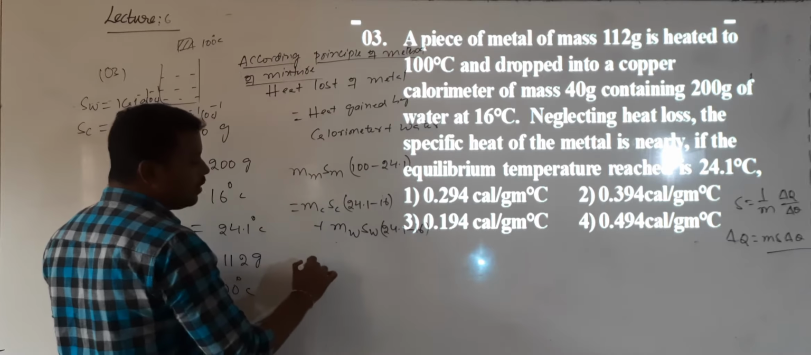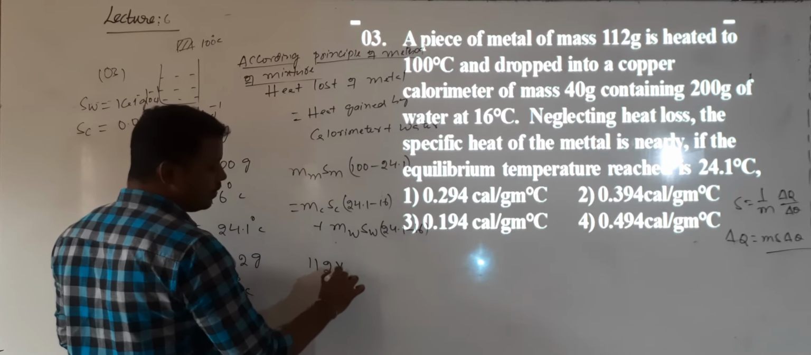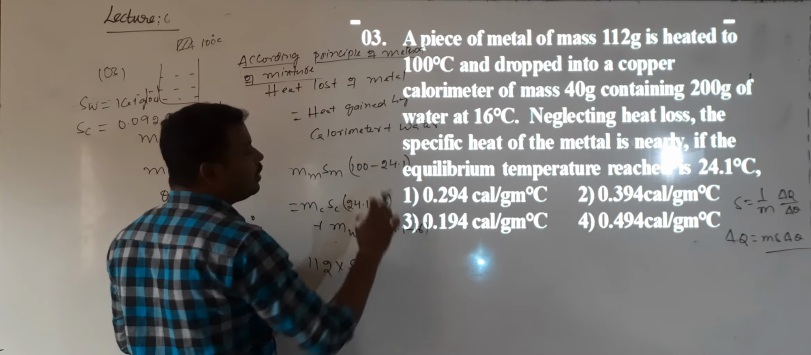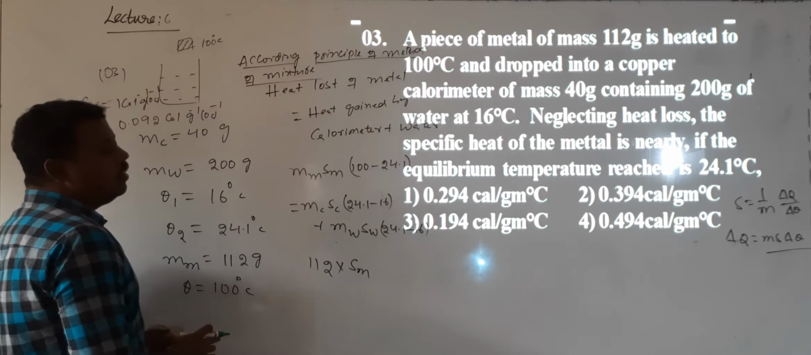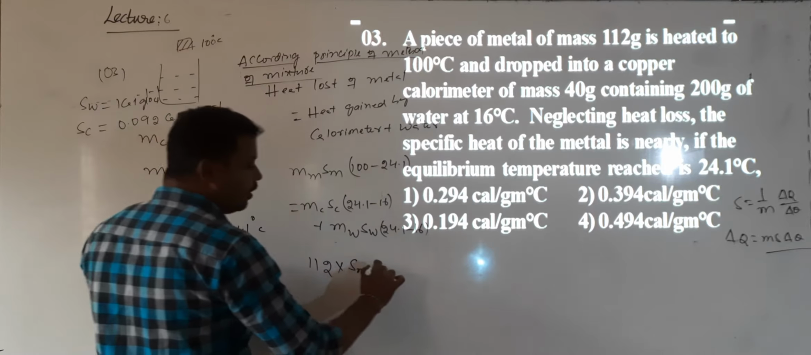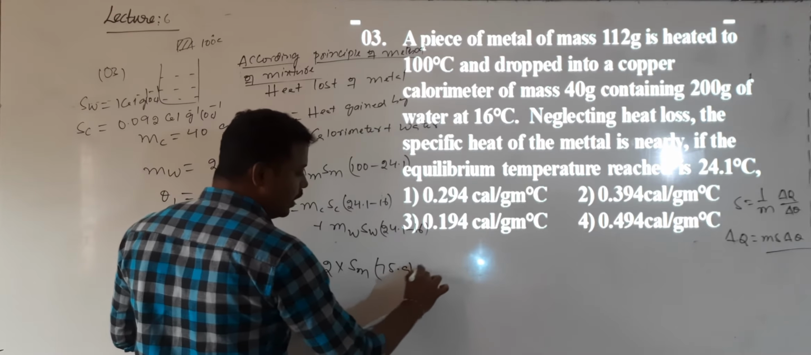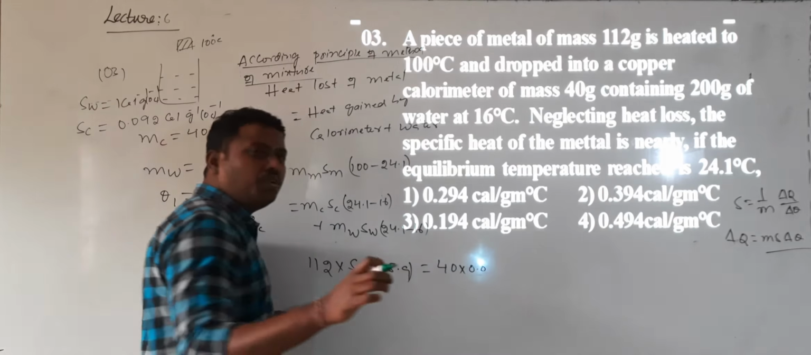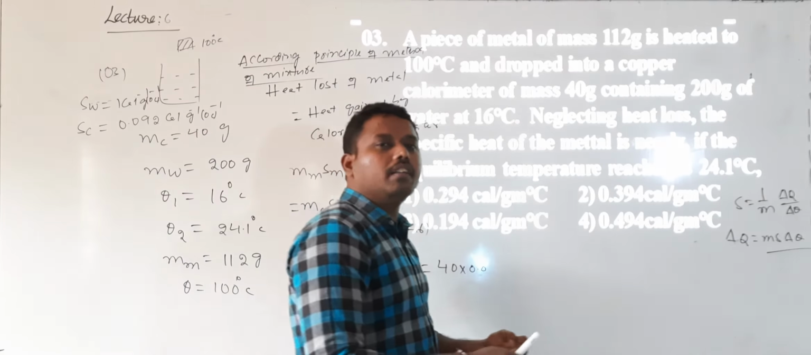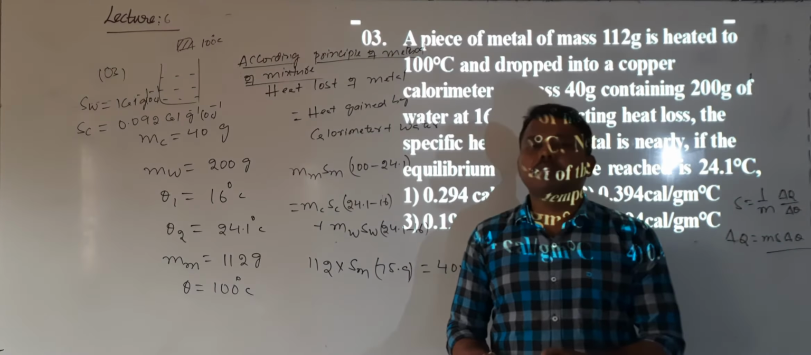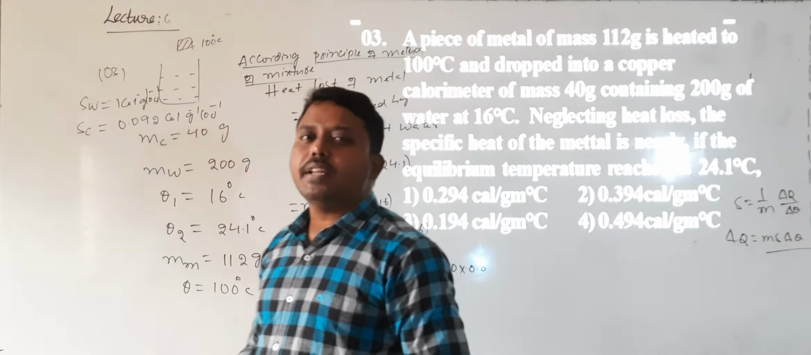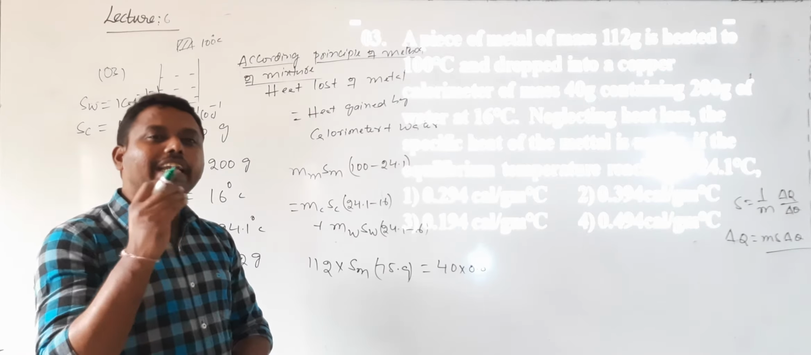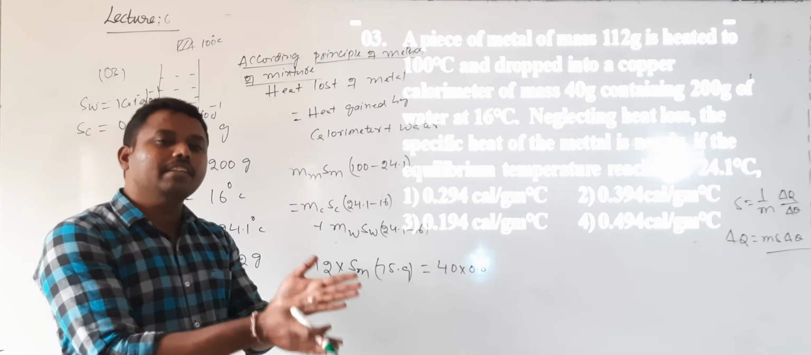Now can I substitute? The mass of the metal is 112 grams. We only want to calculate the specific heat of the metal. What is 100 minus 24.1? It is 75.9. This will be equal to the mass of the calorimeter, which is 40. The specific heat is not given, but a few values you can remember: specific heat of water, copper, aluminium. A tabular column will be there in the material and also in the textbook. Some values you need to remember. 99% they will give you, but if in case they have not given it, you can write it yourself.